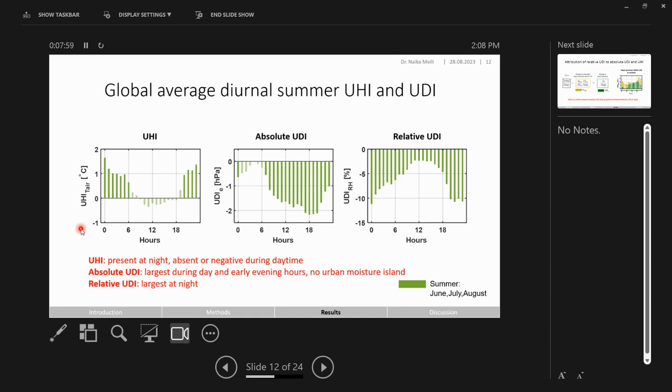And what we can see is that for the urban heat island, we get the expected temporal pattern. We get urban heat island during nighttime and negligible to non-existent urban heat island during daytime. I would like to mention that the solid bars are representing statistically significant results versus the slightly transparent bars are not statistically significant results. When we're looking now at absolute and relative urban dry island, we can see that they have different diurnal patterns. The absolute urban dry island is largest during daytime and the early evening hours, versus the relative urban dry island is largest during nighttime.